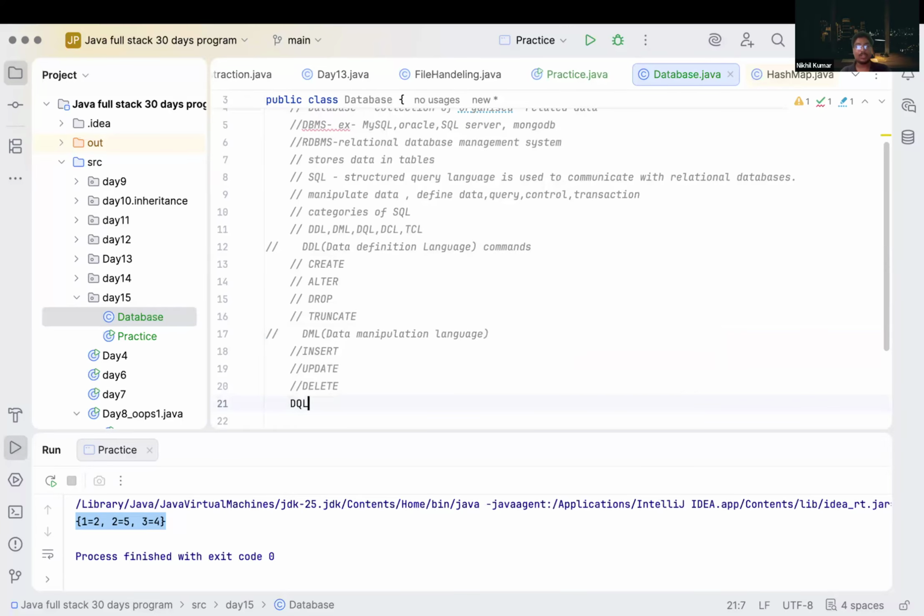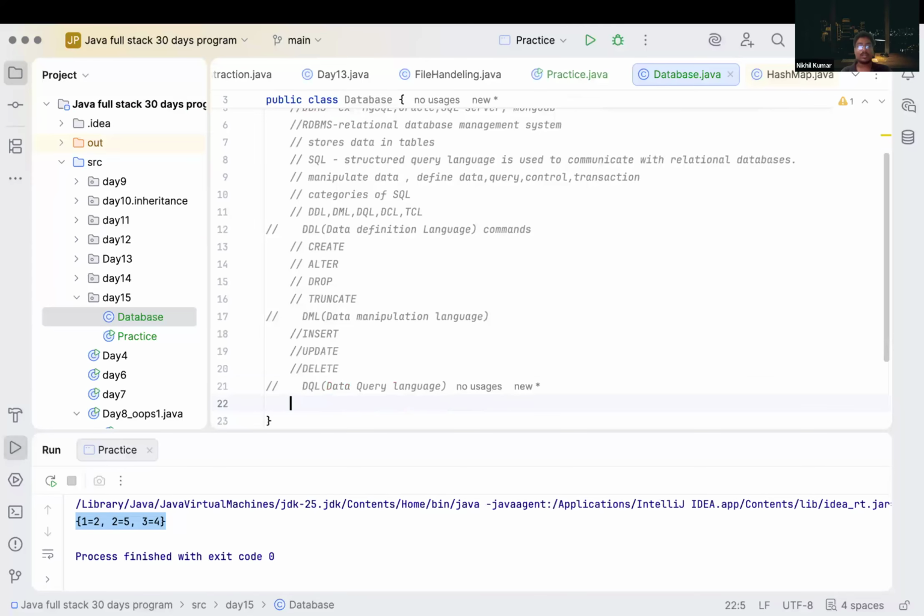Another thing, we have DQL. What is DQL? Data Query Language. Correct? We got Data Query Language here. Inside it, what we had? Select. What is the use of select? Select is used for querying our data or to view our data.